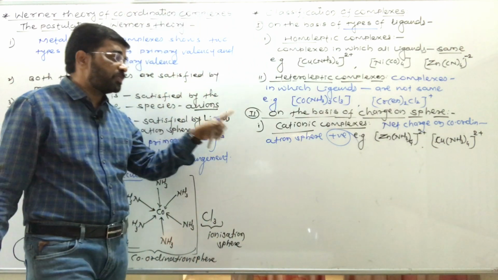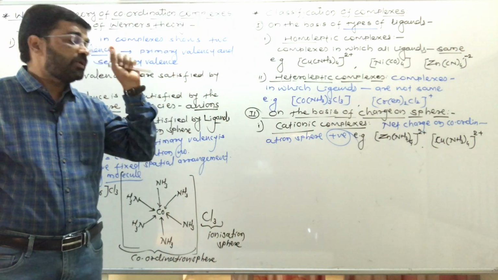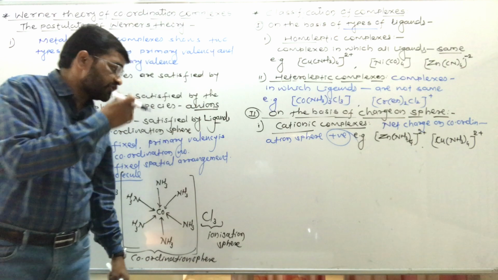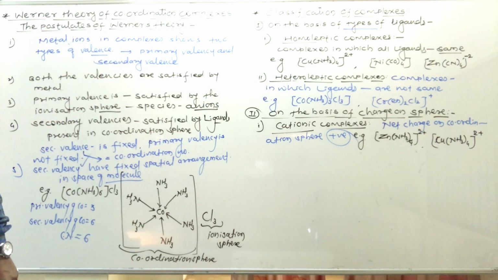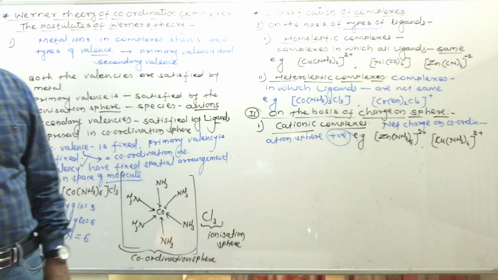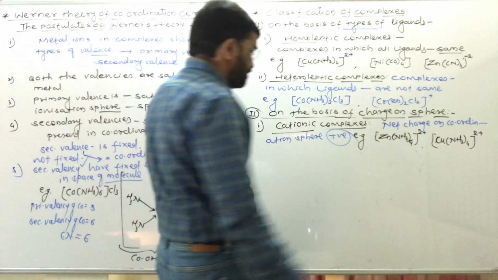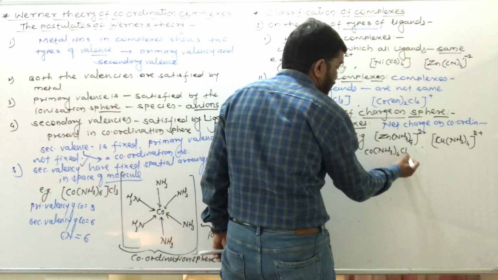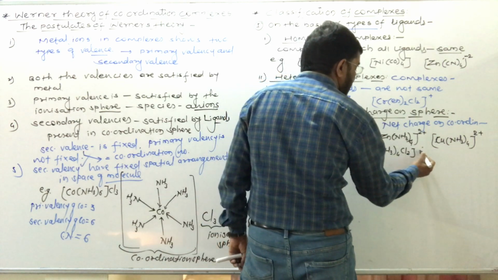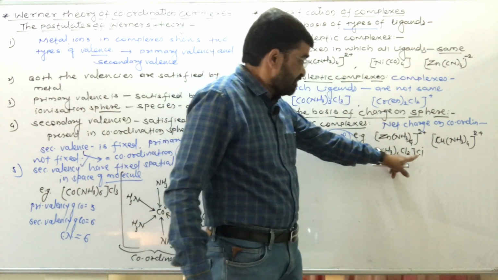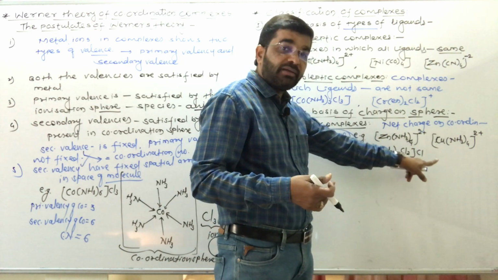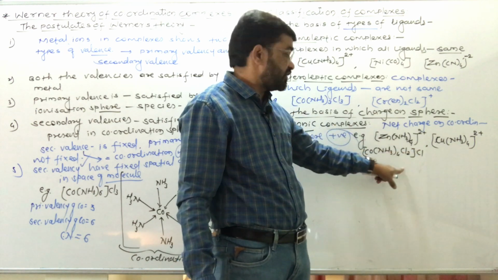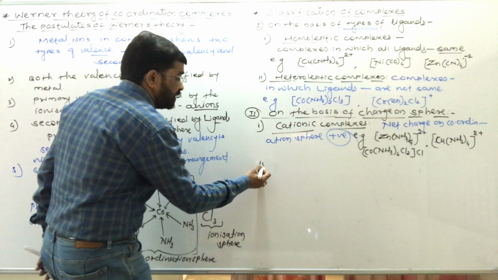If the overall charge present on the complex is positive, then that type of complexes are called the cationic complexes. Now see, another example of this complex is Co(NH3)4Cl2 and Cl. Here chlorine forms chloride ion, so there is formation of positive charge on this complex, therefore it is a cationic complex.